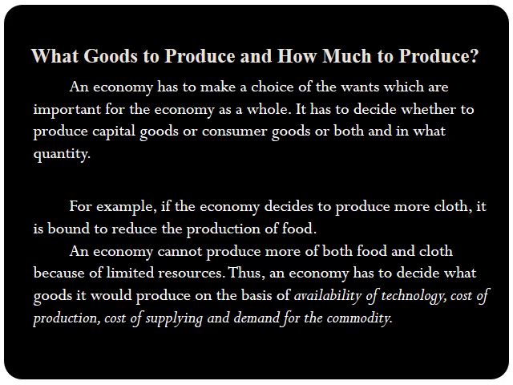One more thing: if we do not produce food and produce capital goods to increase the growth rate, at the same time we will be in shortage of food, and the people of the economy will die of hunger, because they will not be able to get food from the market.